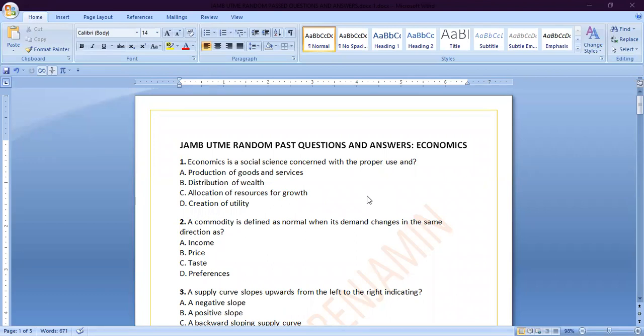These questions are random in the sense that they are selected from different years, to serve as a guide, a key point, to those who are preparing to sit for the exams. Basically, the computer based, which is the main thing now.